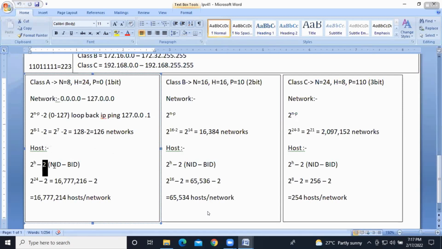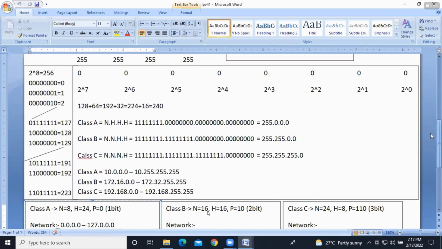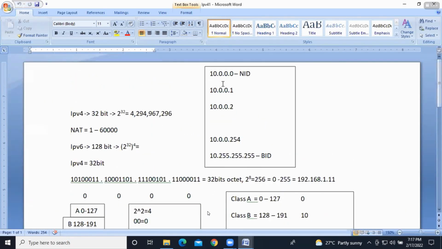This -2 is one for the network ID, another one for the broadcast ID. Guys, if you go to any network, you'll have a network ID and a broadcast ID. For example, this is a class A network, right? So class A will start from 10. A private network. So 10.0.0.0 to 10.255.255.255 is the total network.